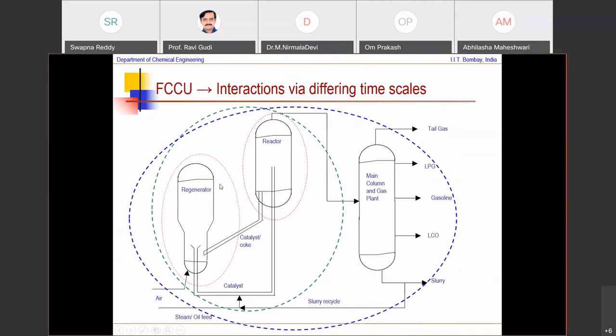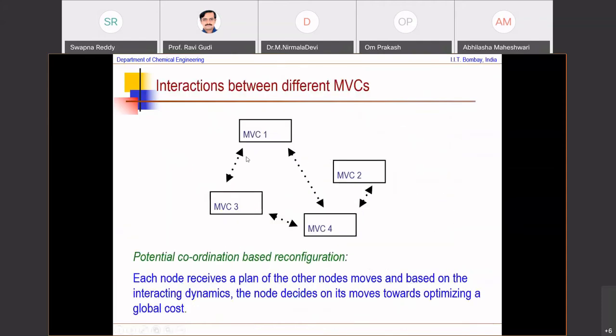The reactor has its own MVC, the regenerator has its own MVC and so on, but then also allow for a communication or coordination between them, where each controller receives a plan of the other nodes, and based on the interacting dynamics, the node decides on its move towards optimizing the centralized cost. You will still be optimizing a centralized cost, but you will be doing that based on the interactions that each node has with respect to all others. This is something that is coming up as a preferred control architecture for large scale systems.